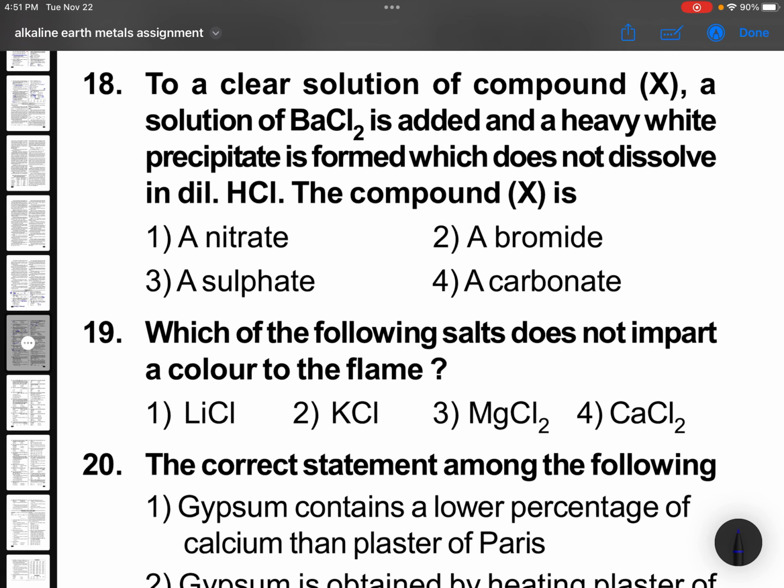To a clear solution of compound X, a solution of BaCl2 is added and a heavy white precipitate is formed which does not dissolve in dilute HCl. The compound is sulfate. Direct question, sulfate. Barium sulfate is insoluble. It's a test for sulfate ions.